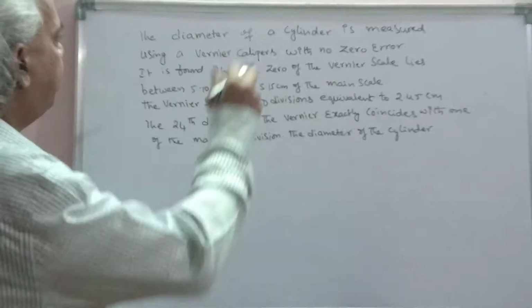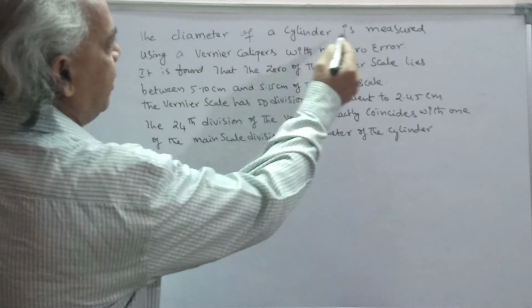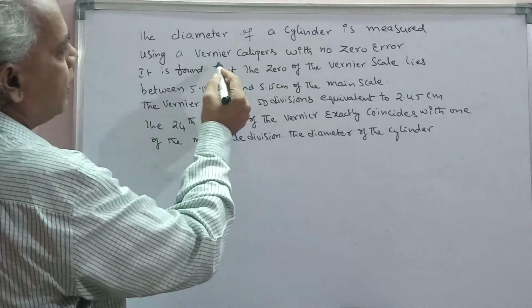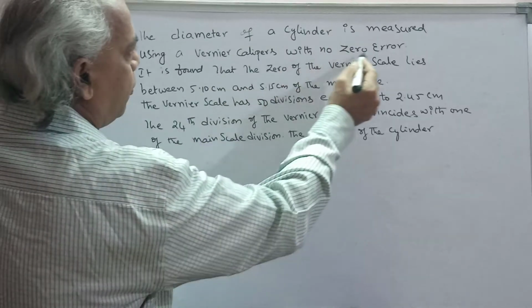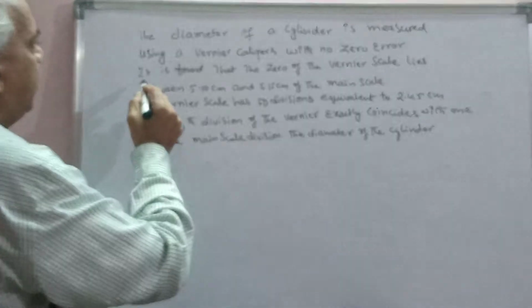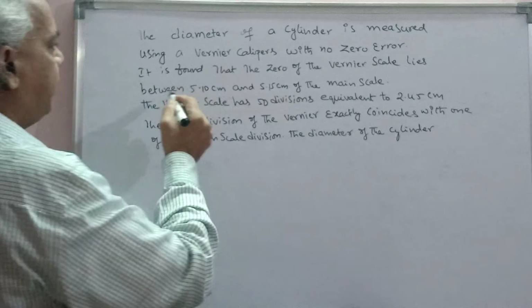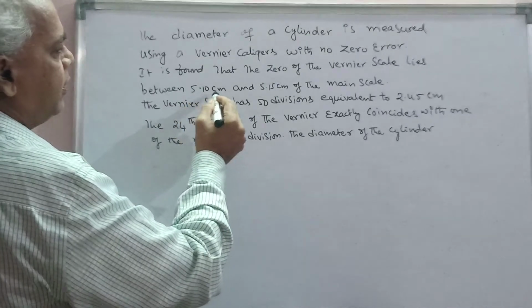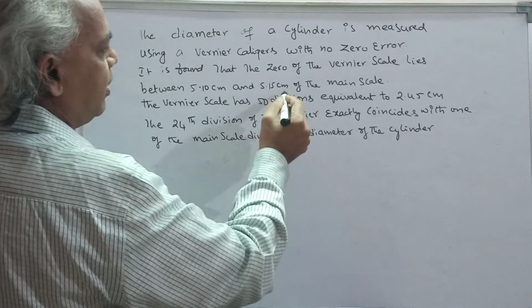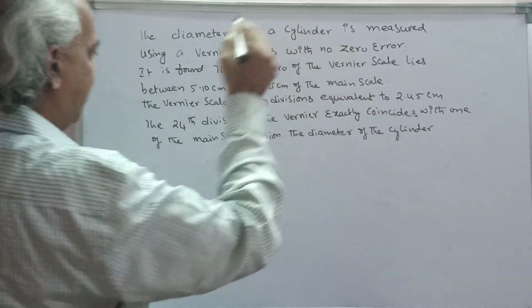In this problem, the diameter of a cylinder is measured using a vernier calipers with no zero error. It is found that the zero of the vernier scale lies between 5.10 centimeter and 5.15 centimeter of the main scale.